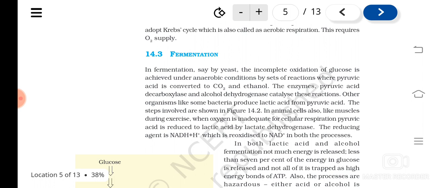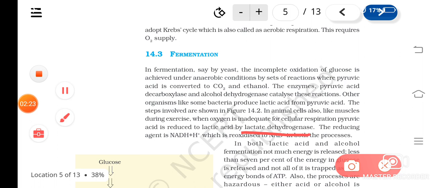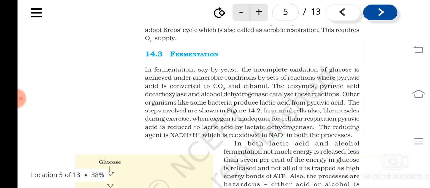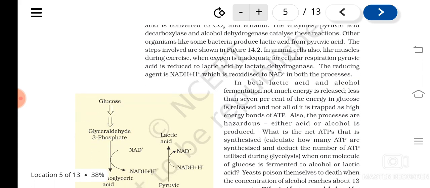Also in animal cells, like muscles, can undergo this kind of fermentation, lactic acid fermentation, where the pyruvic acid is reduced to lactic acid by the enzyme lactate dehydrogenase. So here pyruvic acid is converted to carbon dioxide and ethanol by pyruvic acid decarboxylase and alcohol dehydrogenase. Here lactic acid is formed by lactate dehydrogenase, and the reducing agent is NADH2, which will be oxidized.